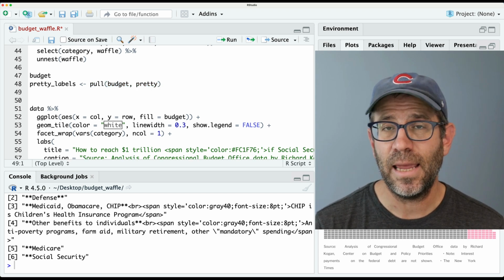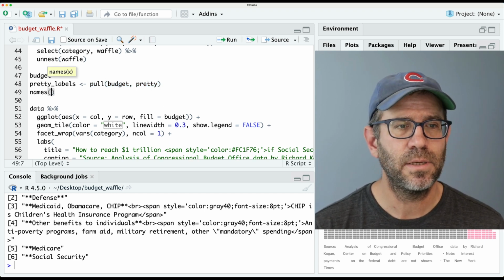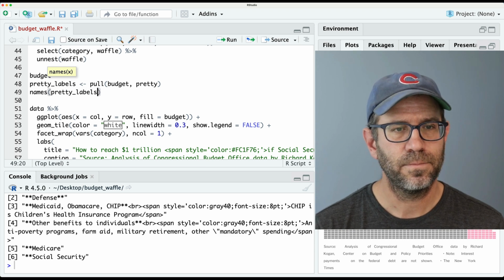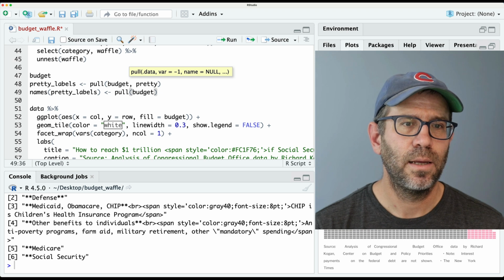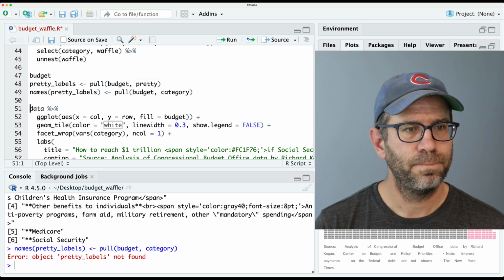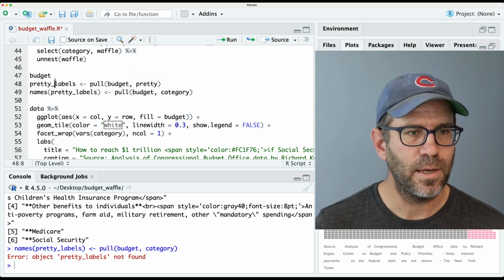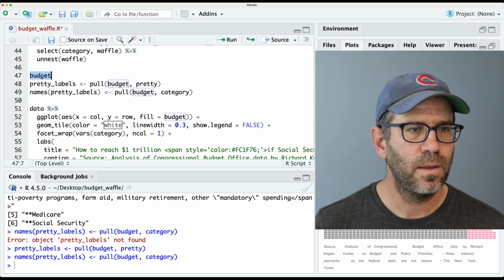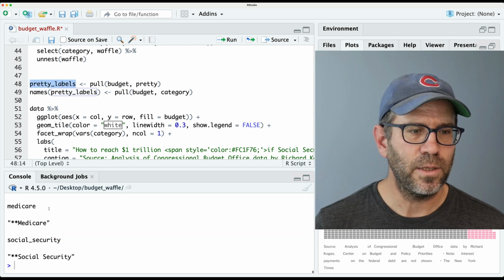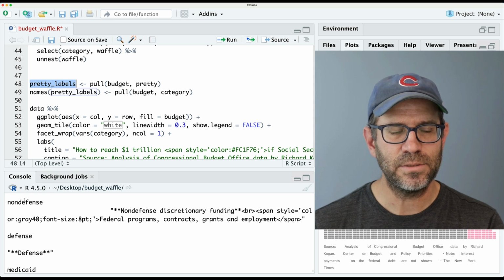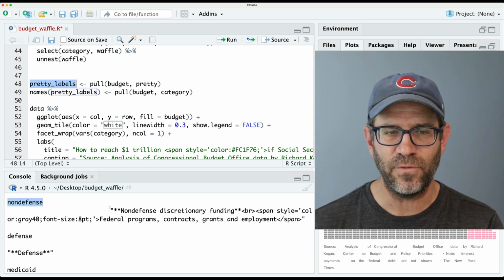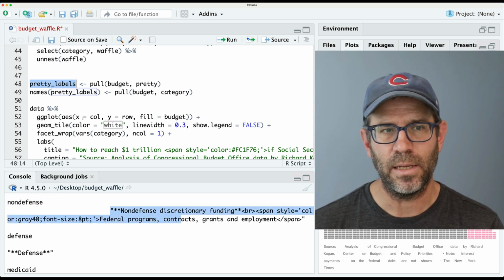But I need it to be a named vector. So then I'll do names pretty labels, and then I'll do pull budget category, right? And it's not happy because I probably forgot to run this line earlier. All right, and so now I've got pretty labels where I've got a named vector, right? So this is the name of the first seat, non-defense, and this is the value in it, right?